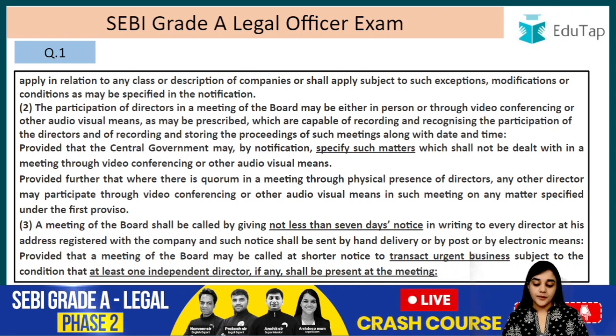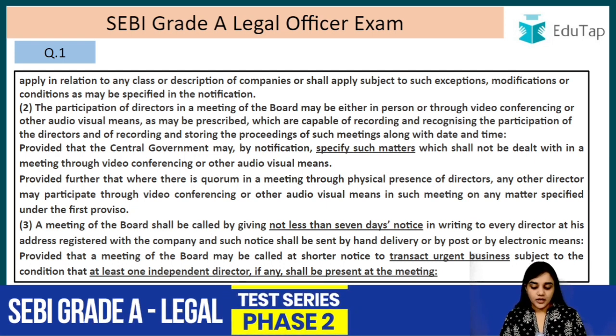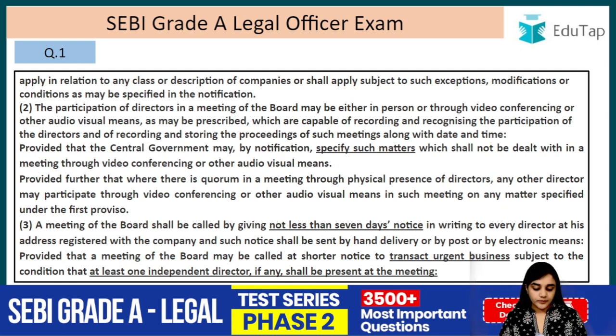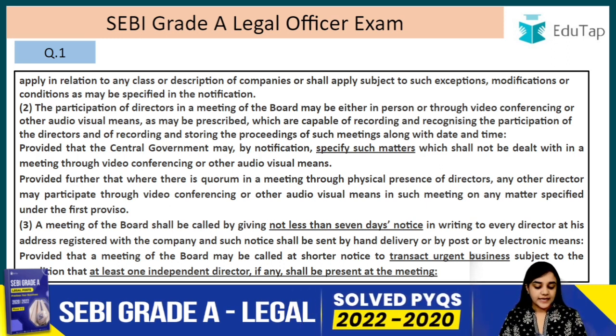So let's read this again. Provided that the central government may by notification specify such matters which shall not be dealt with in a meeting through video conferencing or other audio video means. Provided further that where there is a quorum in a meeting through physical presence of the directors, any other director may participate through video conferencing or other audio visual means in such meeting on any matter specified under the first proviso. A meeting of the board shall be called by giving not less than 7 days notice.